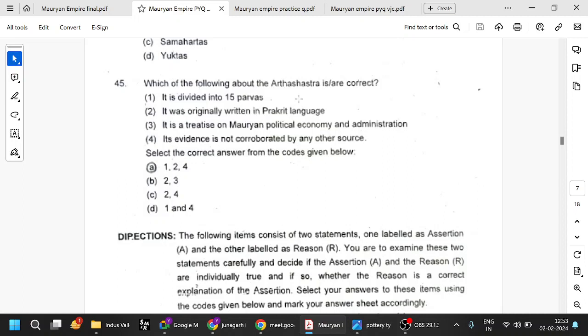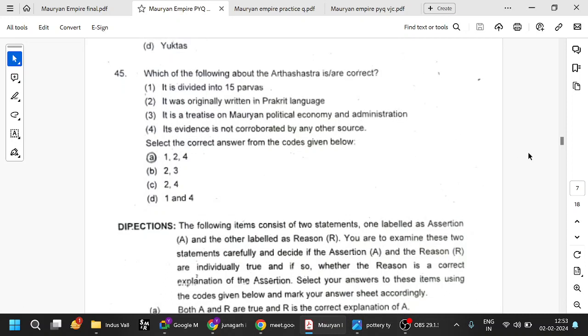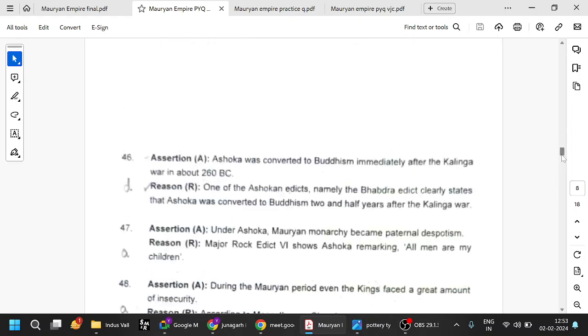Which of the following about the Arthashastra is correct? It is divided into 15 books and 180 chapters. Originally written in Sanskrit, and it is a treatise on Mauryan political economy and administration. Select the correct answer. It is a treatise on Mauryan political economy and administration. Its evidence is not corroborated by any other source. That is also true. It is only mentioned in Kautilya's Arthashastra. It is not there anywhere else. So these are fine. No need to go through these things.